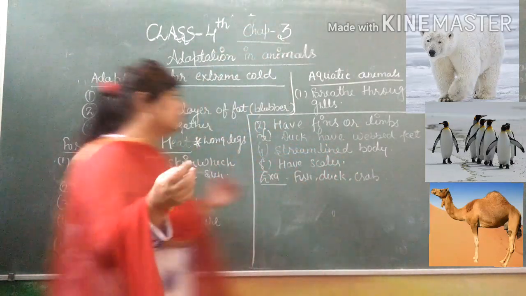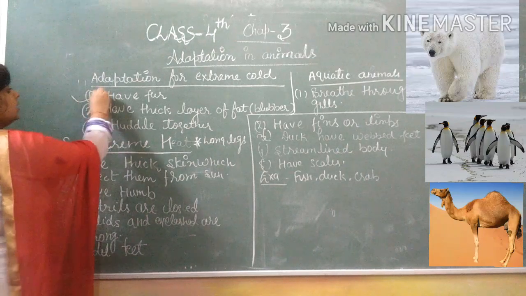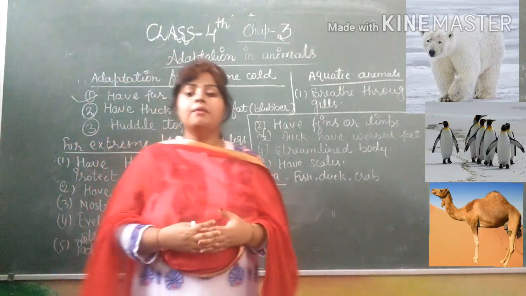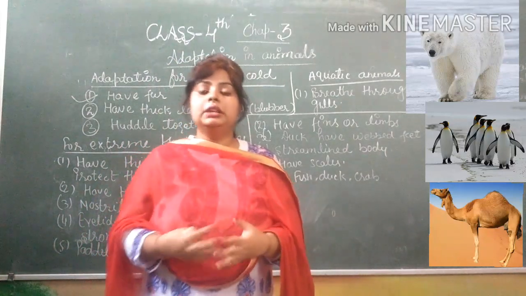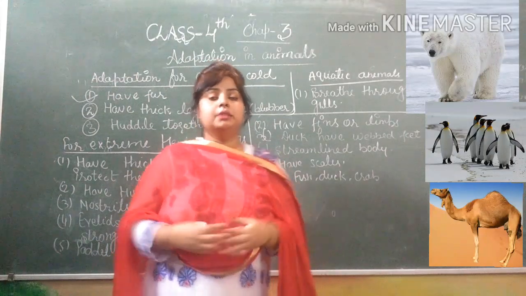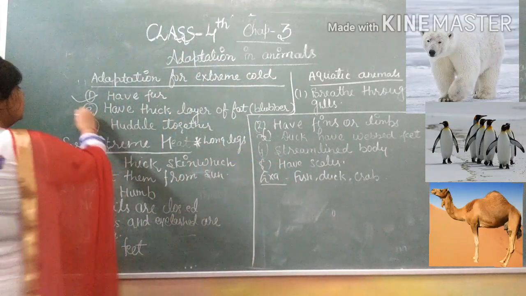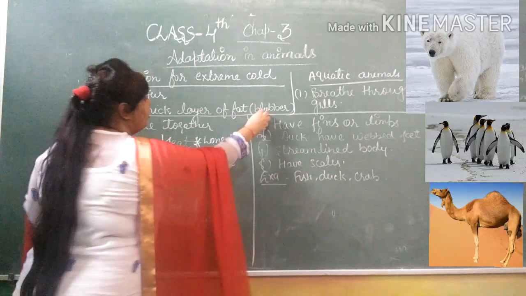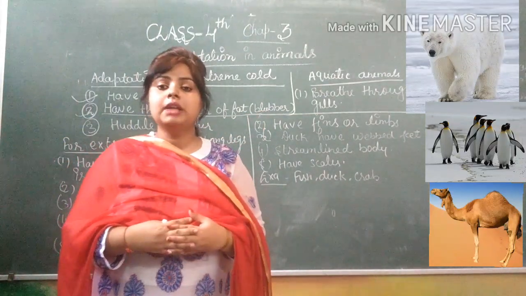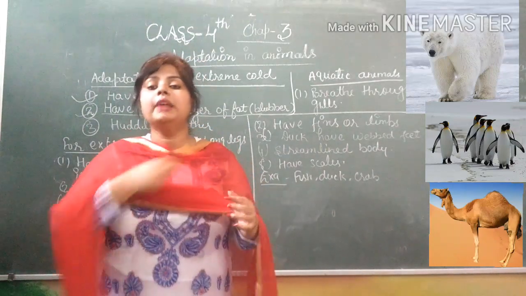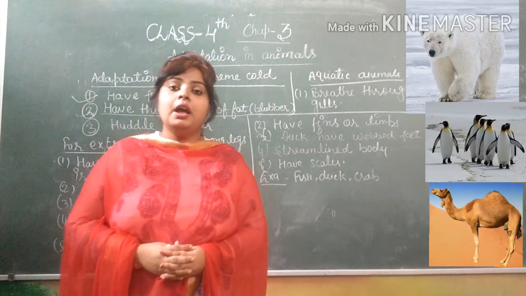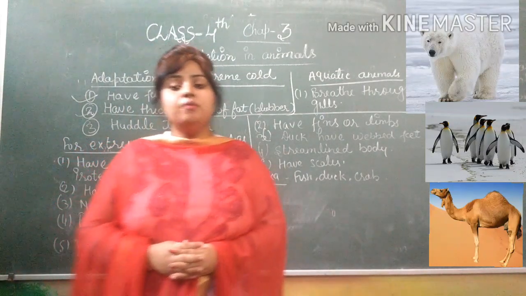So I repeat my points. First, the animals which live in extreme cold weather have fur which keeps them warm and protects them from the extreme cold. Next is a thick layer of fat. Cold animals have a thick layer of fat under their skin, that is blubber, and it also keeps them warm.